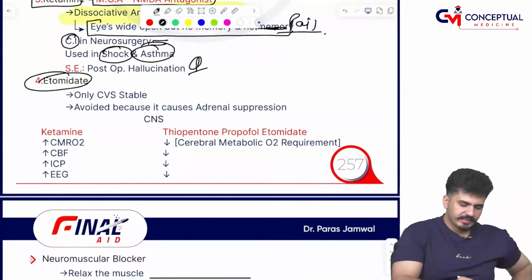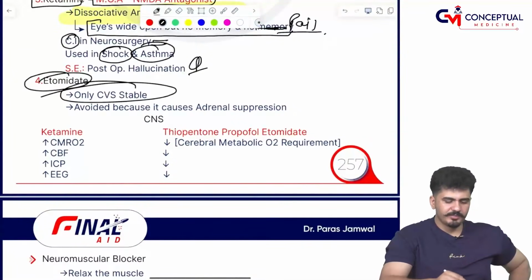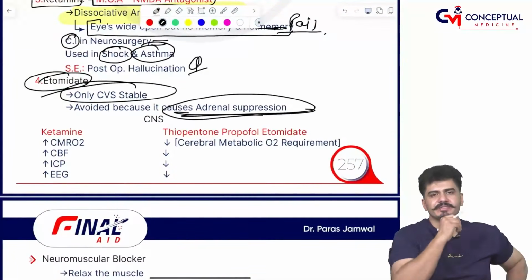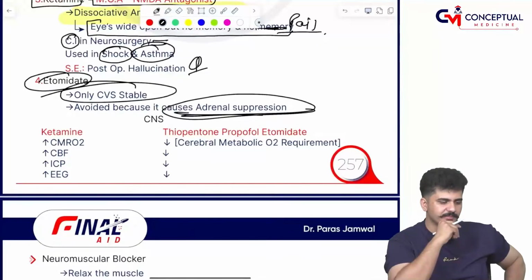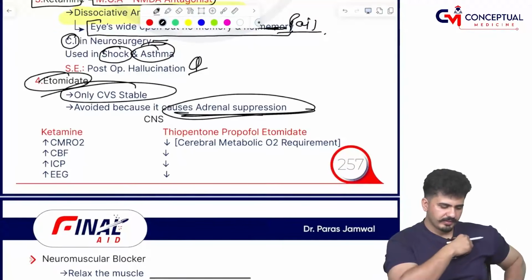Next is ACTH, only CSF stable, avoided because it causes adrenal suppression. ठीक है, एड्रीनल सप्रेशन कराता है, लाइक फ्रीडशन सिंड्रोम की अंदर होता है.